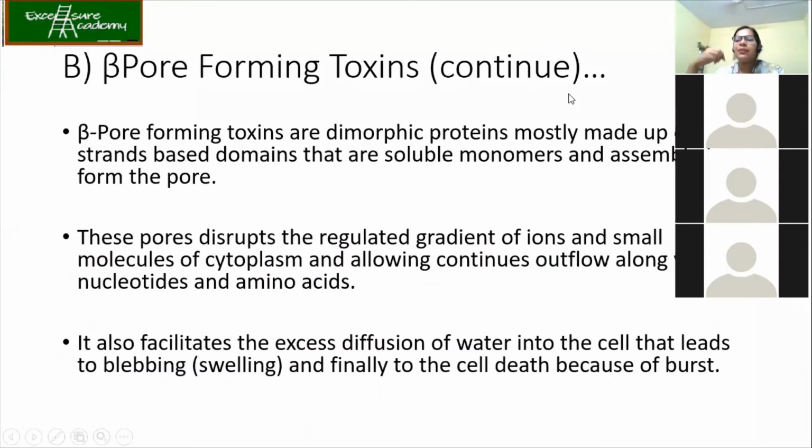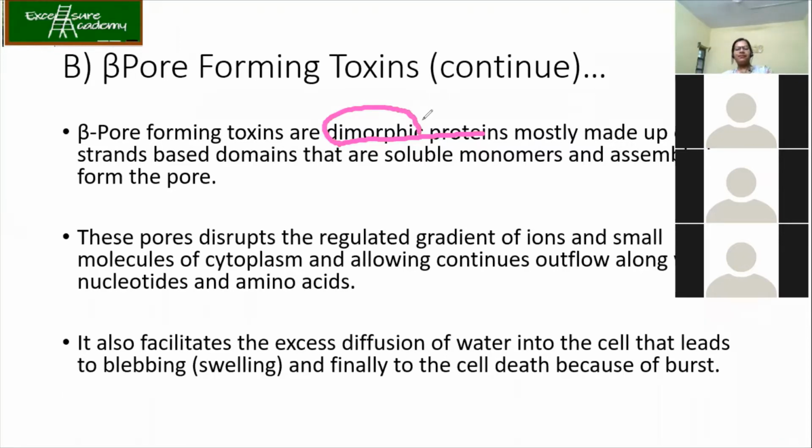Now the beta pore forming toxins. Till now we were talking about the alpha pore forming toxins, because those proteins are made up of alpha helices. In the case of beta, they are made up of beta strands. The beta pore forming toxins are dimorphic proteins. So what does dimorphic mean? What is the meaning of dimorph?